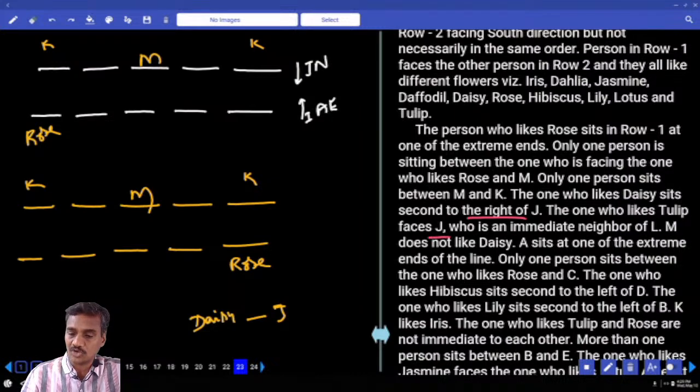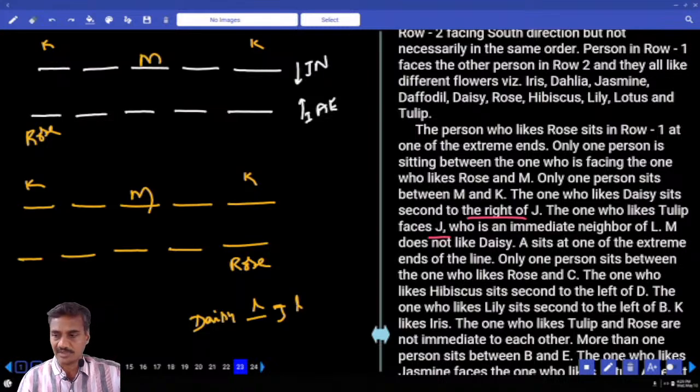The one who likes tulip faces J, who is an immediate neighbor of L. J is an immediate neighbor of L, it was said, isn't it? And at the same time, the one who likes tulip faces J. As of now, can we represent this one here?